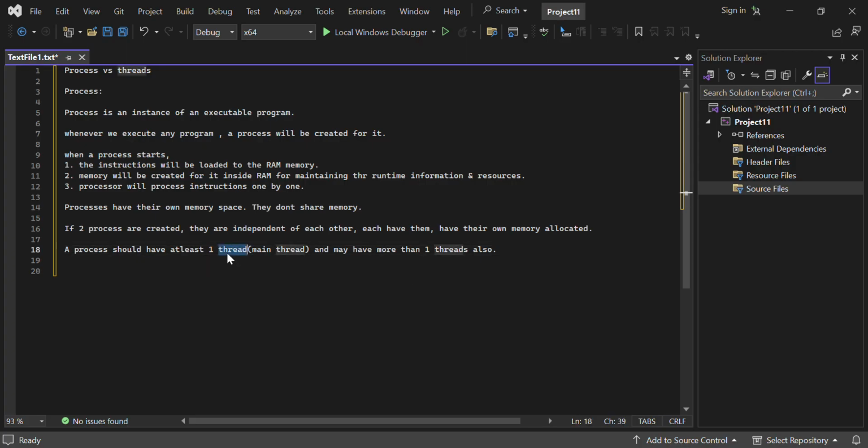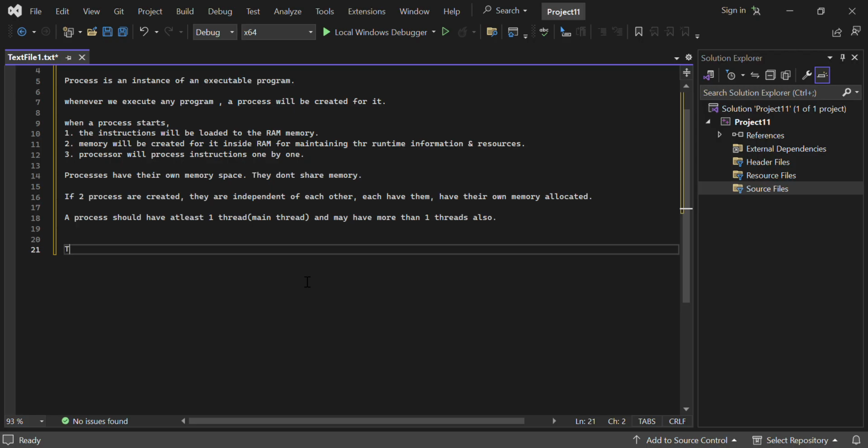So let's see what a thread is now. This is a process. A process is an instance of an executable program. Whenever we run an executable program, a process will be created. A process is nothing but memory allocated to it and the instructions executing one by one. Each process has its own memory. They don't share memory. They have their own address space, and they will have at least one thread. So that is the process.